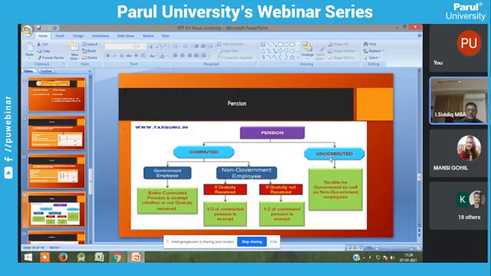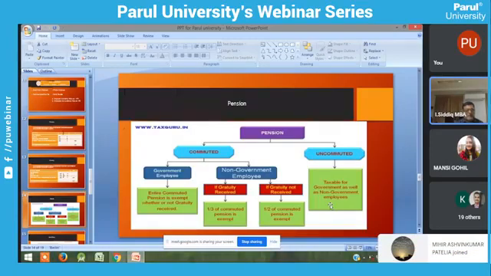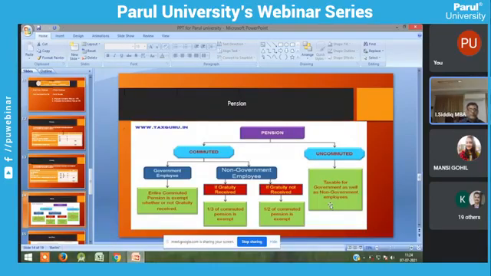Uncommuted pension is a periodical pension, or we can say a monthly pension. Government employees or private employees receive monthly pension from their organizations. The government employees receive it from the government. It is taxable, for both government and non-government employees. Pension you receive per month is taxable. These are periodical payments.